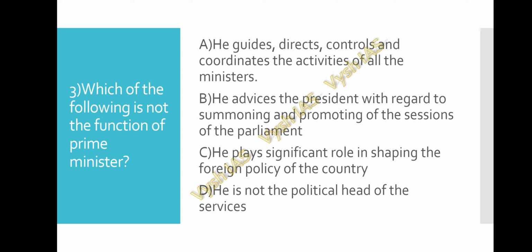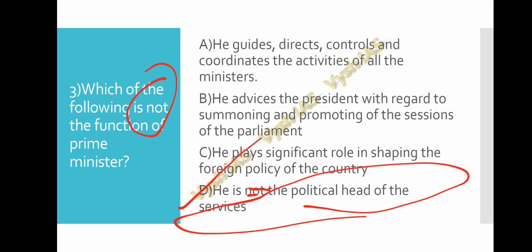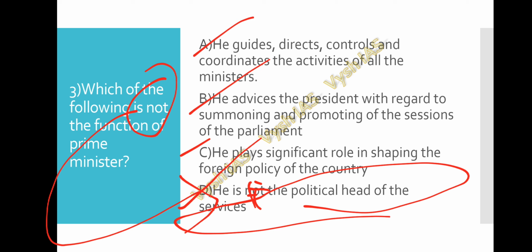The question is saying which is not the function. So option D is not the function because he will act as the political head of the services. So option D is wrong actually. They are asking for the wrong statement, so option D is correct for question number 3. And you can remember these are all the functions of the Prime Minister.